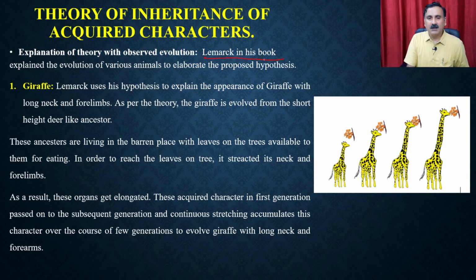Lamarck in his books explained the evolution of various animals to elaborate the proposed hypothesis. One classical example is the giraffe. You know that the giraffe has a very long neck, right? And because of that, it can take food from very tall trees, right? Lamarck used his hypothesis to explain the appearance of the giraffe with the long neck and forelimbs. As per the theory, the giraffe evolved from short deer-like ancestors. So initially the giraffe was a very short deer-like animal, right?